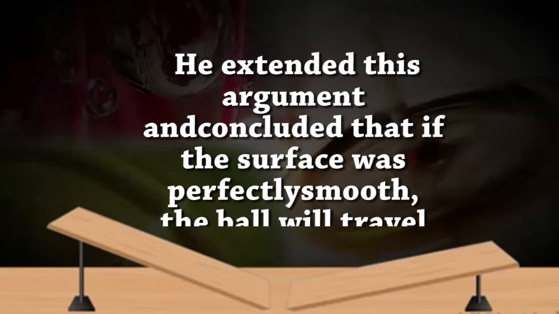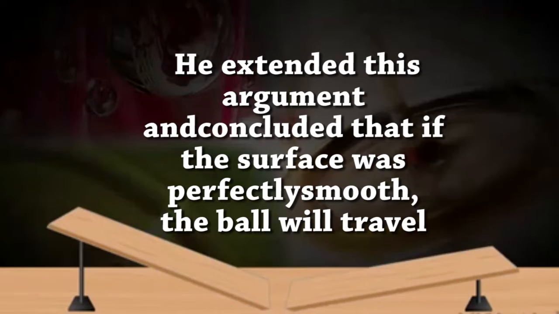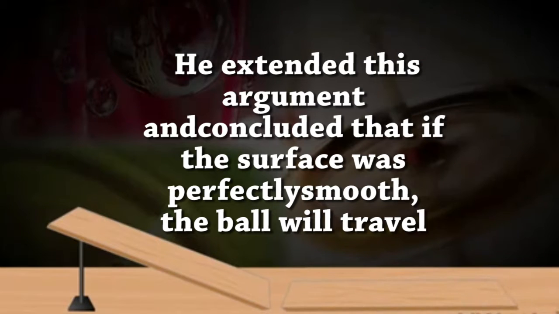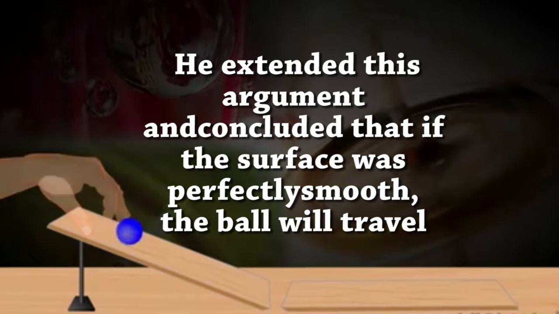Galileo did his experiments on inclined planes with smooth surfaces and observed that the smoother the surface, the farther the ball travelled. He extended this argument and concluded that if the surface was perfectly smooth, the ball will travel indefinitely until encountered by another object. Galileo imagined a world where there is no friction, but as we know, this is not possible in reality.